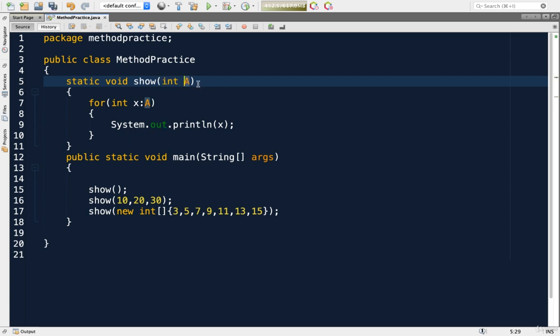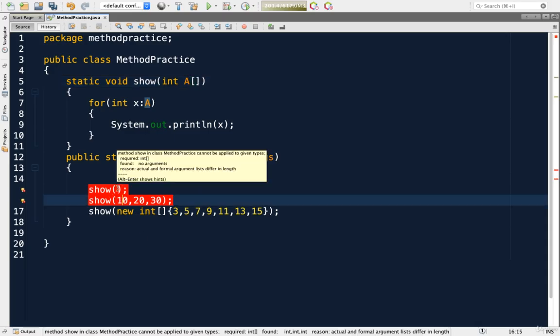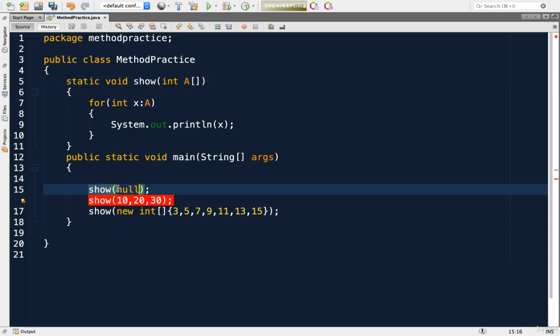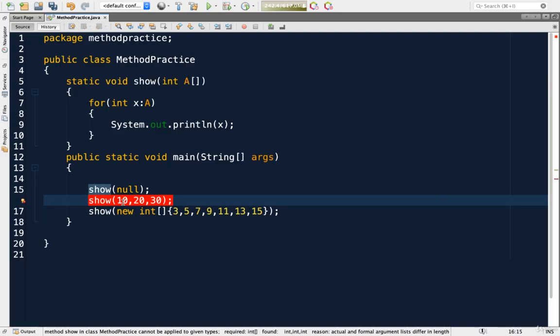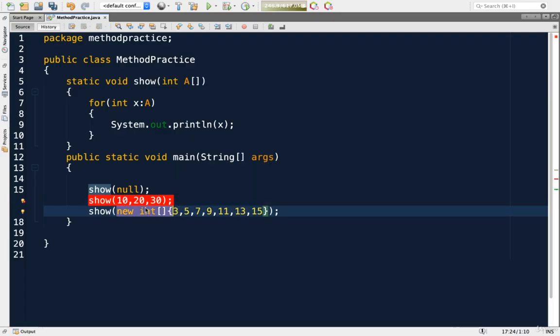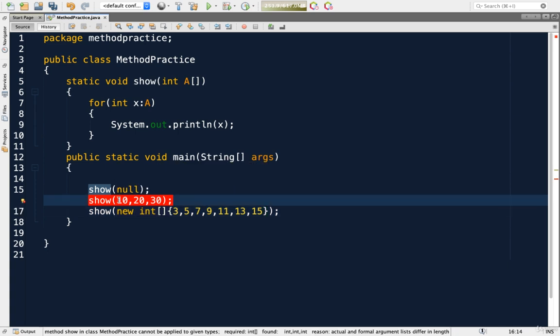Is it possible if I write it as an array reference? Oh, when I make it as an array reference, then these two are not arrays. There is nothing here. At least I should write null. Null means nothing. Now it is valid. You can see that it is no more in red color. But this is not an array. If it is an array, then I should write down new int like this. Then here also I should write like this. Now this works. Just passing 10, 20, 30 will not work.